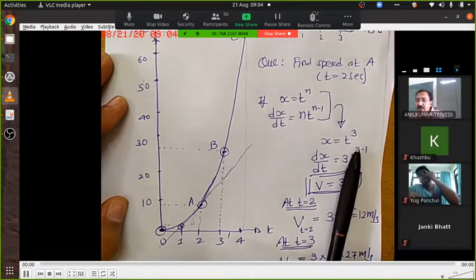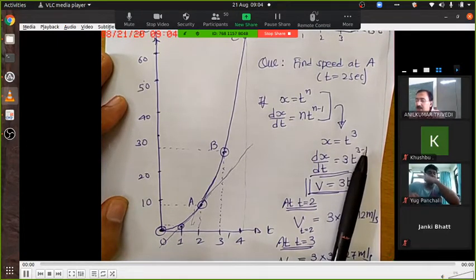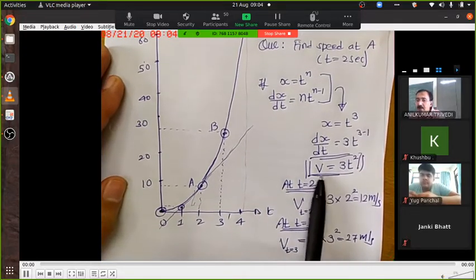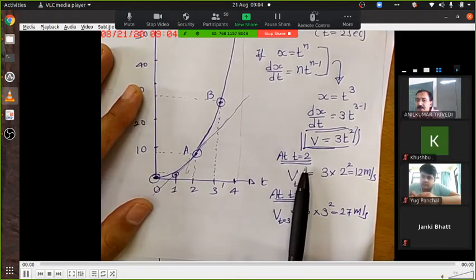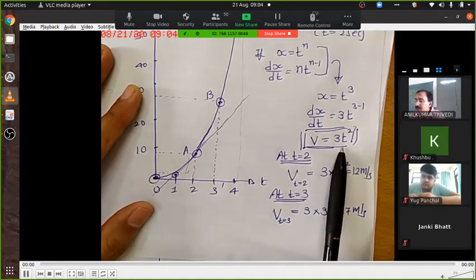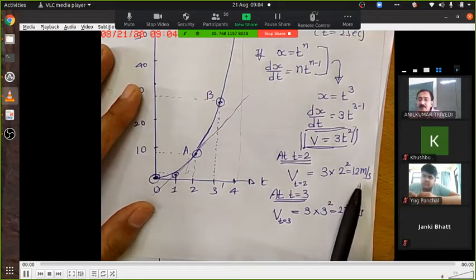This is n t to the power n minus 1. So the answer becomes v equal to 3t square. Now if you want to find it at t equal to 2 seconds, then just put, instead of this t, put 2 square. You get an answer of 12 meter per second in no time.